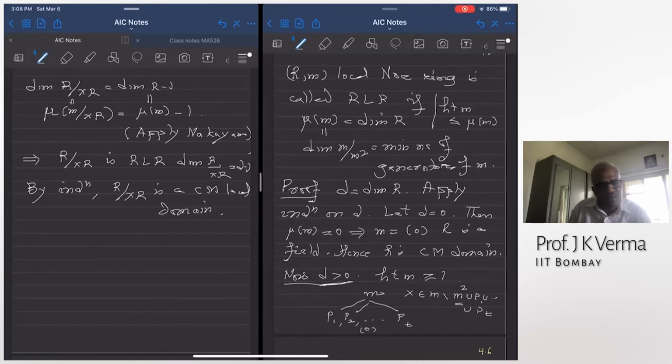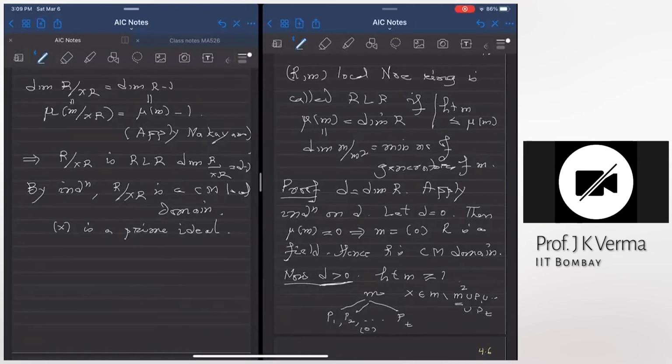I am trying to prove R is a domain, right? But the induction hypothesis tells me R mod XR is a Cohen-Macaulay local domain. I want to prove R is a domain. This implies that this principal ideal X is a prime ideal. What is its height? Can somebody tell me the height of this ideal generated by X? 1. Yeah, why is it 1?